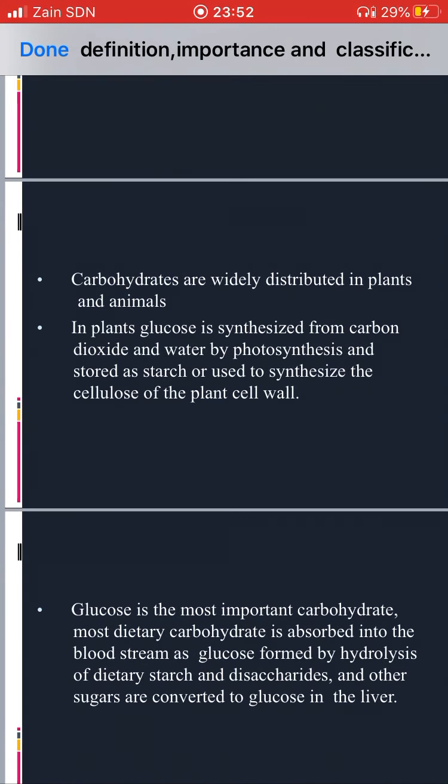Carbohydrates are widely distributed in plants and animals. In plants, glucose is synthesized from carbon dioxide and water by photosynthesis, and stored as starch or used to synthesize the cellulose of the plant cell wall. So in plants, glucose is synthesized from carbon dioxide and water by a process called photosynthesis.